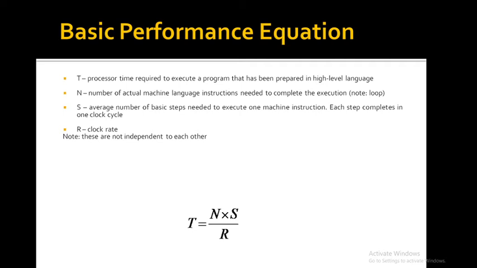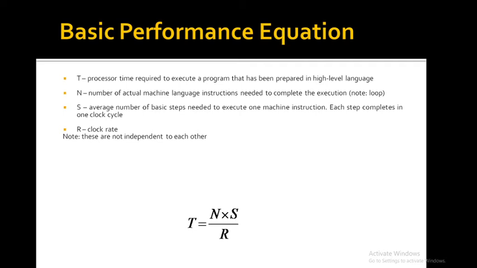If we use a high frequency clock, it increases the value of R, which means the time required to complete a basic execution step is reduced. So you have to reduce N and S and increase R. We must emphasize that N, S and R are not completely independent parameters, so changing one of these three will affect another.